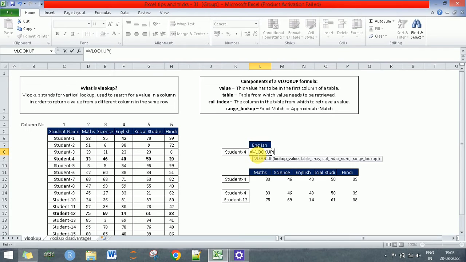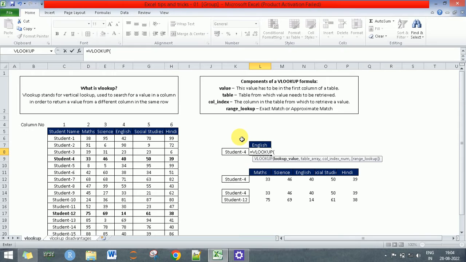The lookup value, which is basically the value that needs to be looked up from the table. The important point here is that the value has to be in the first column of the table, or the lookup column needs to be towards the left of the table. The second is the table array, which is the table from which we are trying to look up values. Then the third is the column index, which is the column we want the values to be looked up from. And the last is the range lookup, which is the exact or approximate match.